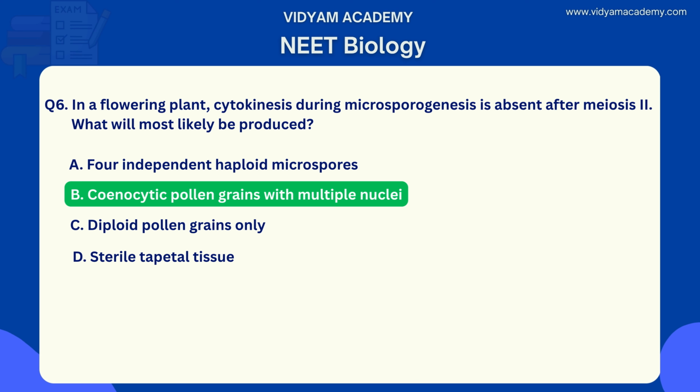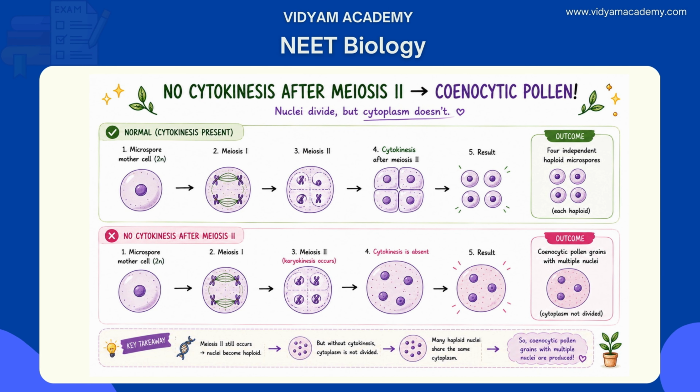Why? So here is the explanation. Normally meiosis 2 is followed by cytokinesis to divide the cytoplasm into four separate haploid microspores. Without cytokinesis, karyokinesis still occurs, producing multiple haploid nuclei, but the cytoplasm is never partitioned.